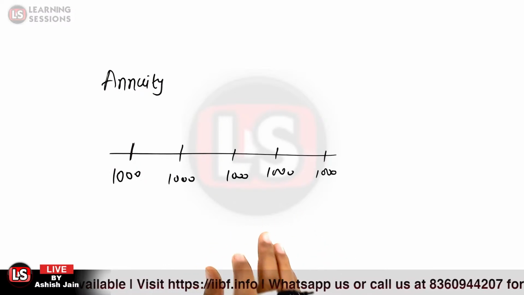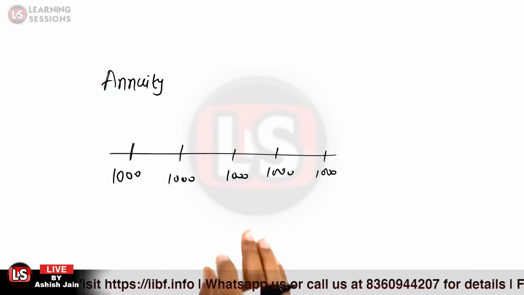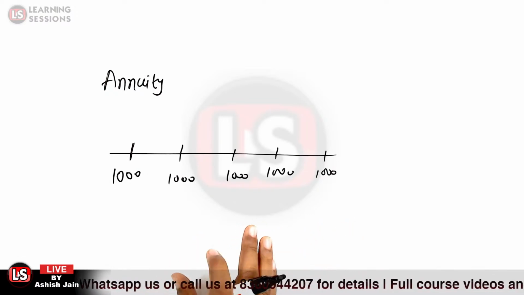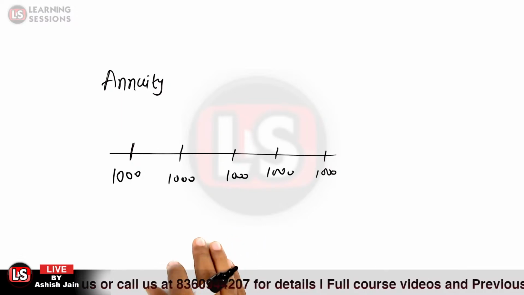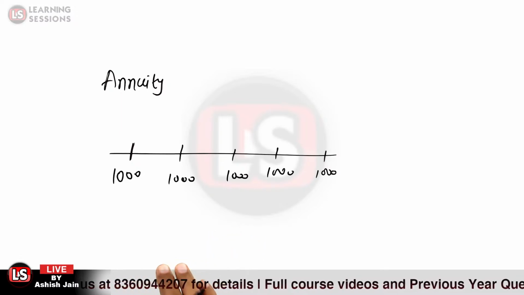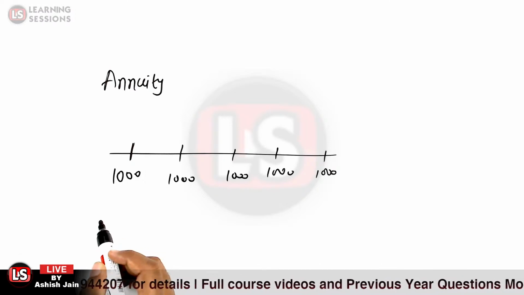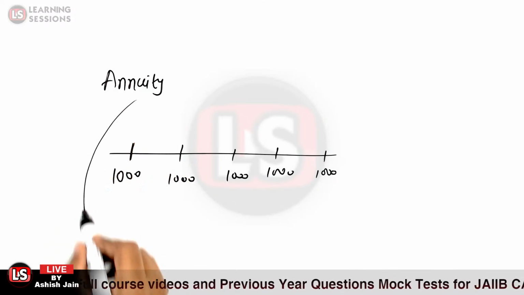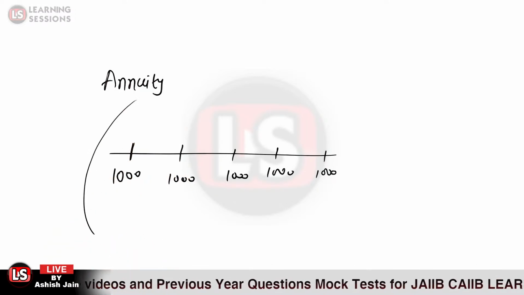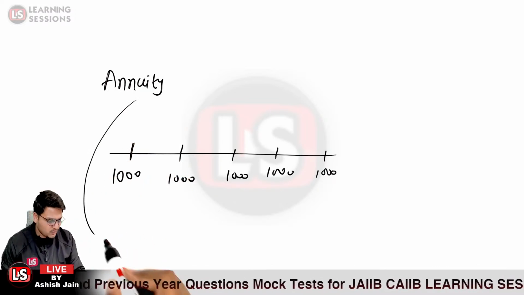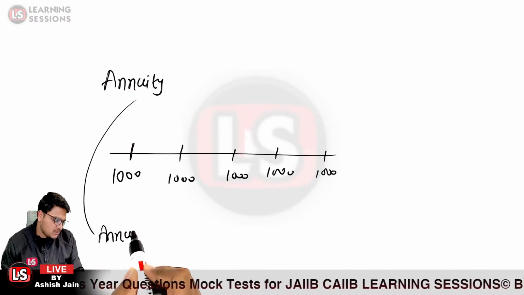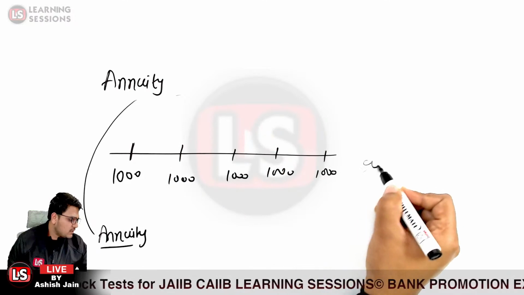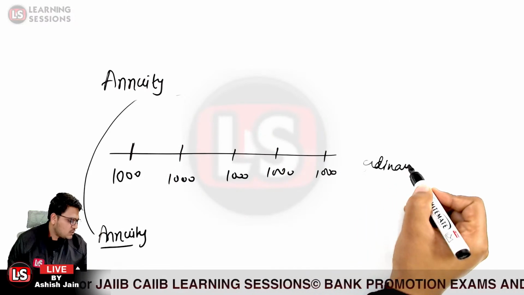And further, it is a pre-fixed period and there is a fixed or constant cash flow. If you are receiving or paying the amount in the beginning of the period, then it is said to be annuity due. And if you are receiving or paying the amount in the end of the period, it is said to be ordinary annuity.